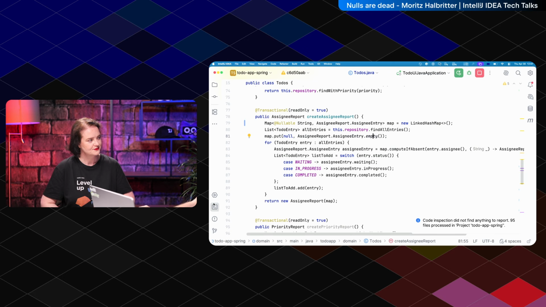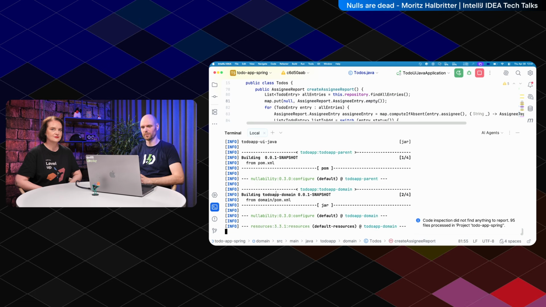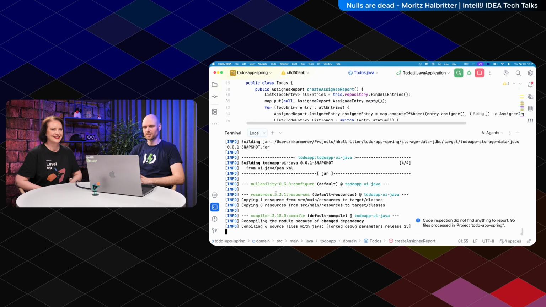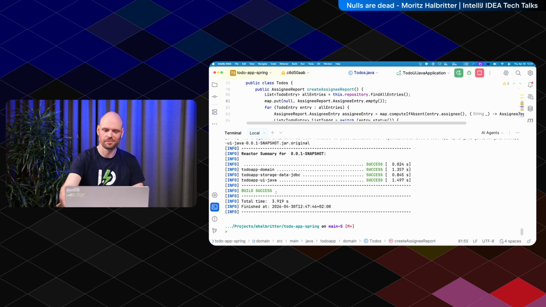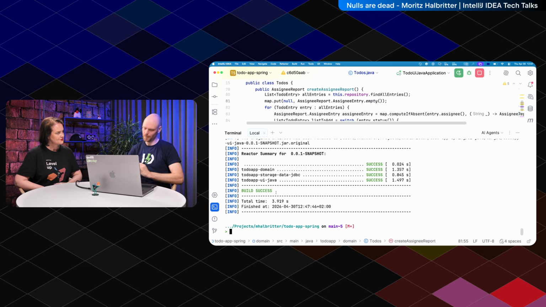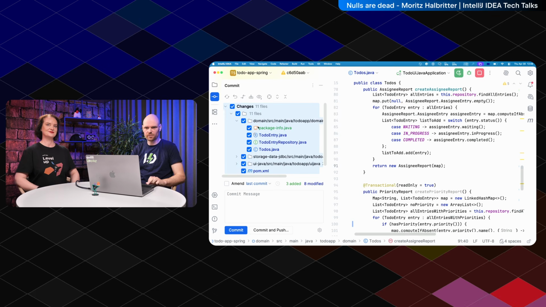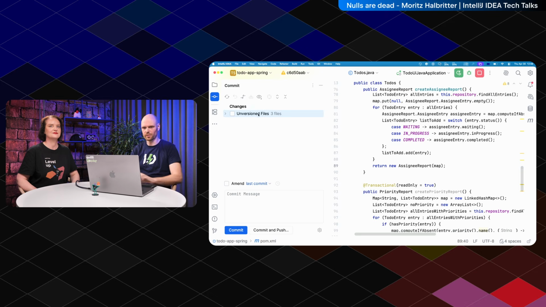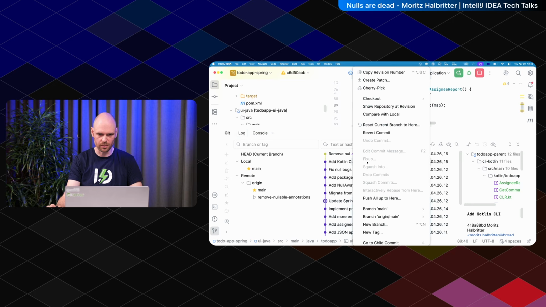We can now run a verify here. Hope that it didn't mess up the tests. Cool. Great. Green build. Awesome. So we also talked about using this from Kotlin then? Yes. For that, let's revert all the stuff, check out the commit where we have lined up the Kotlin code.